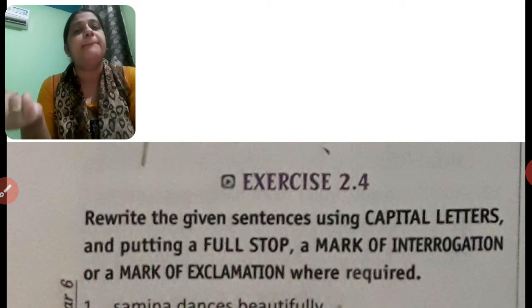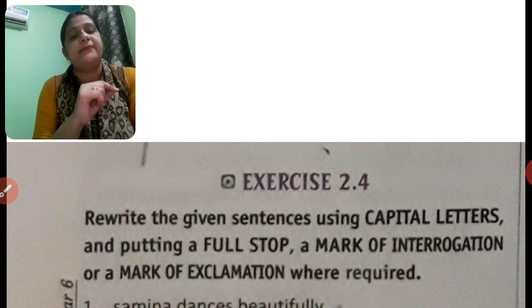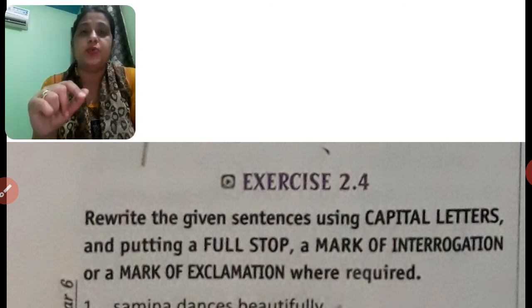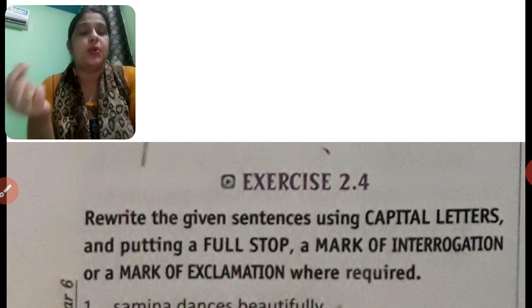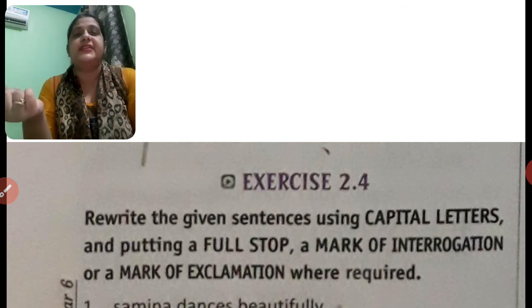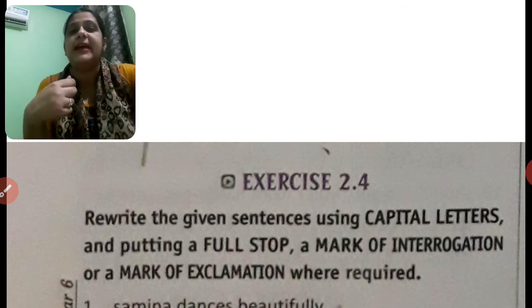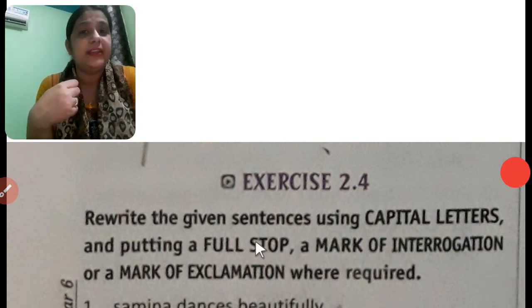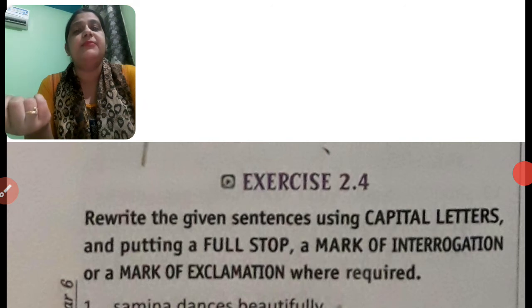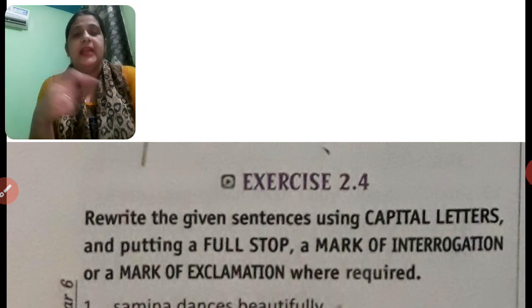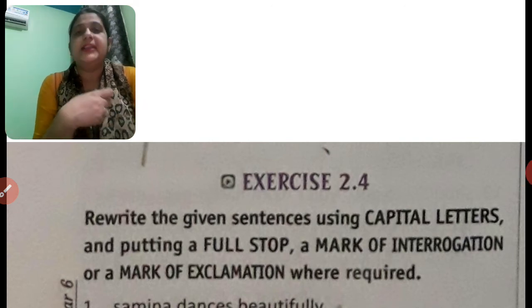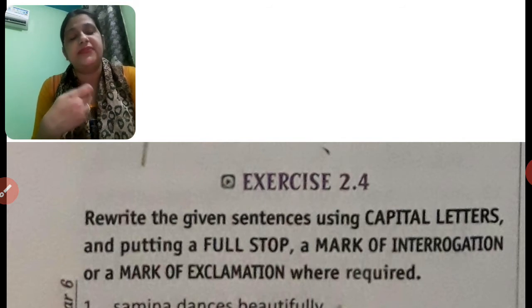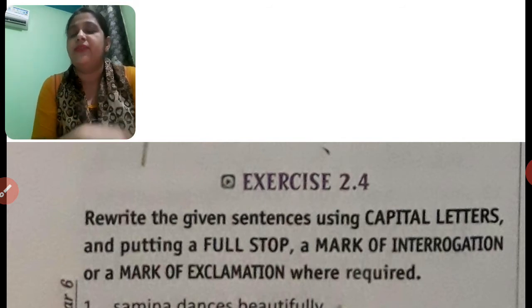The third type is command, which is also called imperative. Imperative sentences are those that express a request, advice, or an order. For example, go and post this letter. In this sentence, we are just ordering. And please give me water, it's a request. So how can we identify this sentence? These kinds of sentences start with the first form of verb and end with a full stop.